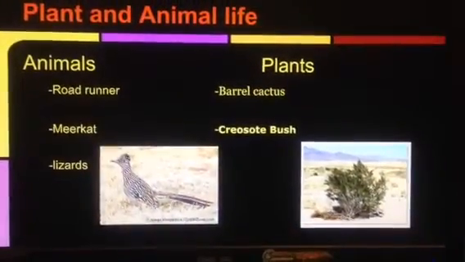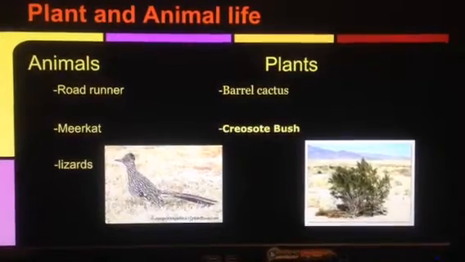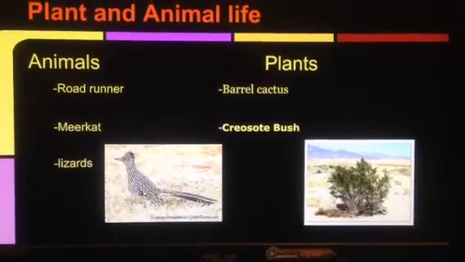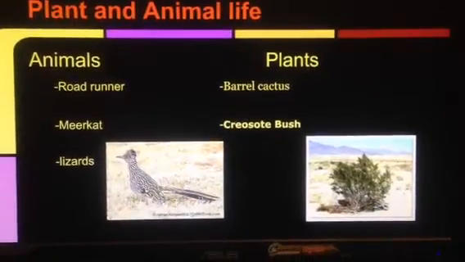Some of the plants and animals are roadrunners, meerkats, and lizards. And the plants are barrel cactus. There's many different kinds of cactuses and shrubs throughout the deserts.